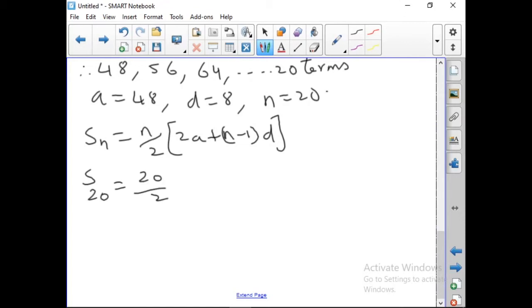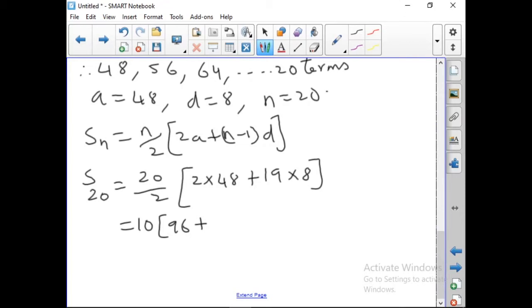20 by 2 into 2 into 48, that is 2 into 48 plus 19 into 8. So it is equal to 10 into 96 plus 19 into 8. You multiply.